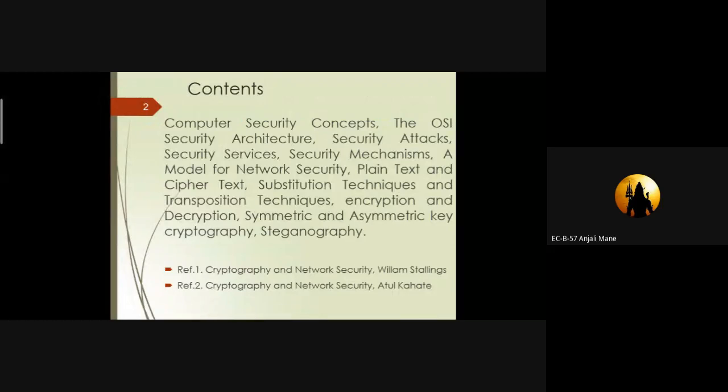Maybe we have studied this in various communication subjects, the concept of multiplexer and demultiplexer. In our network security, instead of the multiplexer and demultiplexer, we have to study the encryption and decryption concepts: how we can encrypt the message and how we can decrypt the message. That we have to study under encryption and decryption.